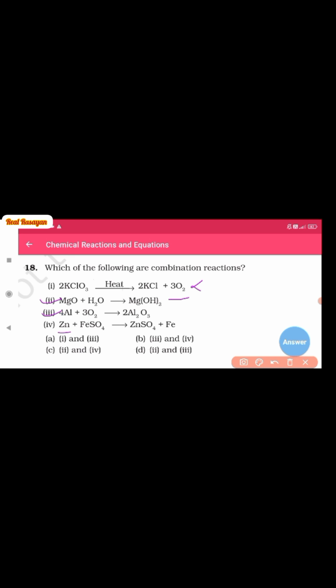Next, zinc along with ferrous sulfate gives zinc sulfate and iron, that is a displacement reaction. This is not a combination reaction. So option D includes statements 1, 2 and 3 of the chemical reactions which are following the combination reaction. That is the right answer, D.